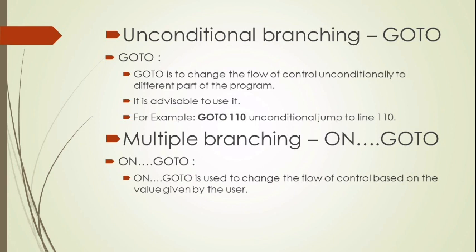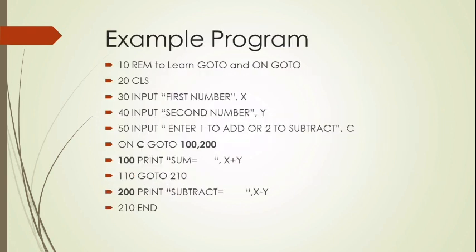If the condition is false, another process will be executed. This is the ON GOTO. So GOTO is just a flow of control, and it changes the flow of control unconditionally to a different part of the program. Look at this example program. Can you find the line numbers 10, 20? It goes on like this.